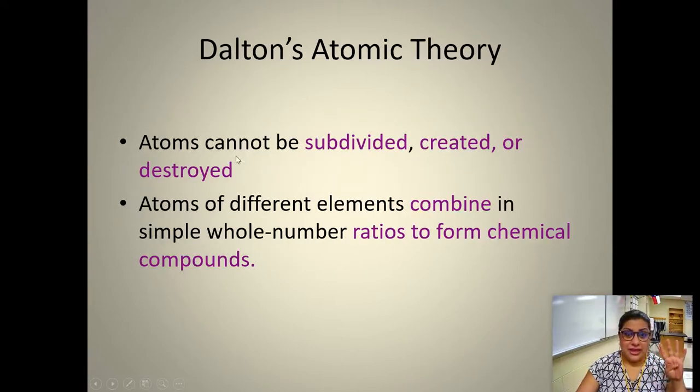His fourth postulate, atoms cannot be subdivided, created, or destroyed. Today, we know that his fourth postulate is not true. We can split an atom. And then the fifth postulate, atoms of different elements combine in simple whole number ratios to form chemical compounds. In other words, when atoms combine to make compounds, the whole atom bonds to another whole atom. Okay, you don't get half an atom combining with another half an atom. It's a whole atom or nothing, whole number ratios.